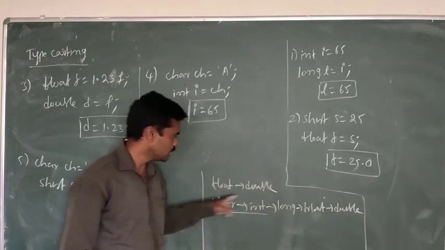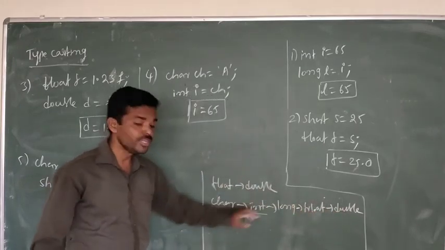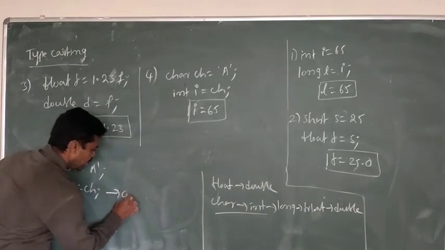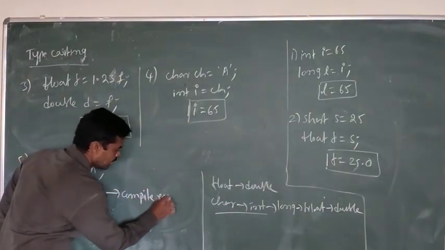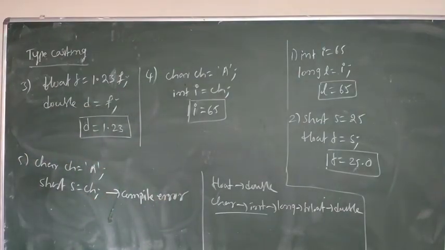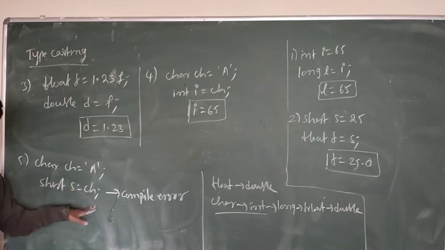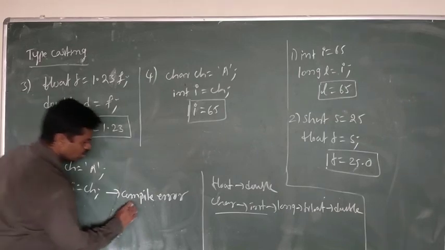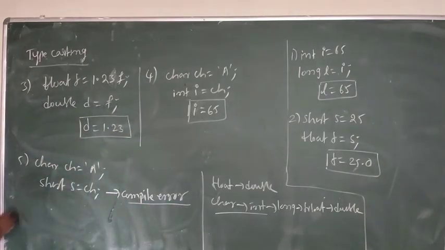This is a compile error; it is not possible to convert. We cannot convert large to small, or even with the same size. Always the source should be small and the destination should be large, then only is it possible to convert. If both are the same size, not possible. If source is large and destination is small, not possible. So it gives a compile error.